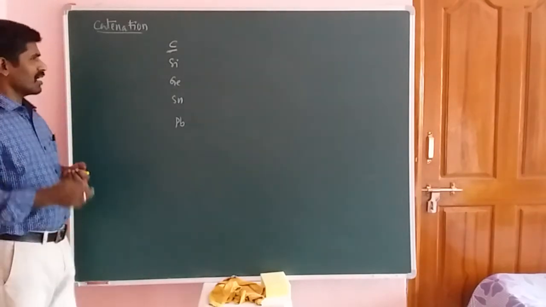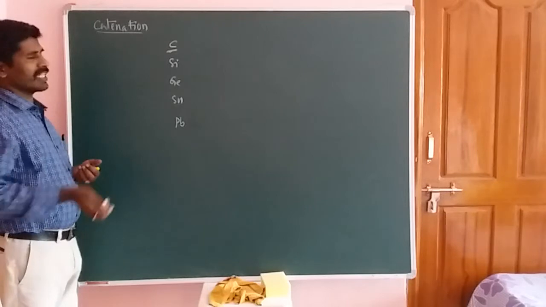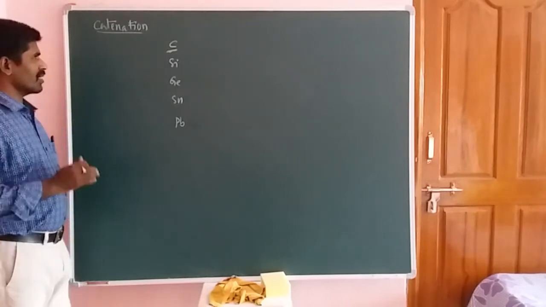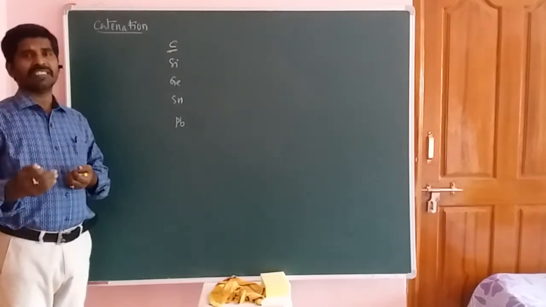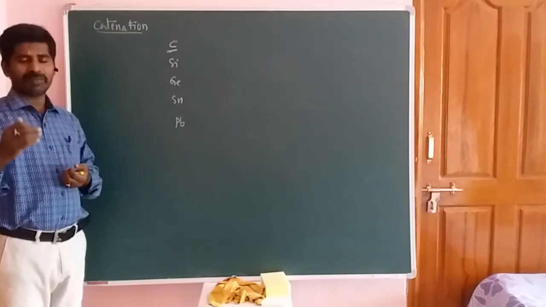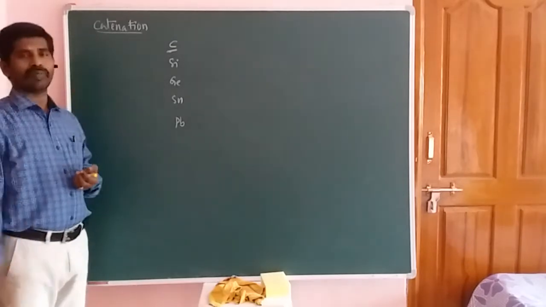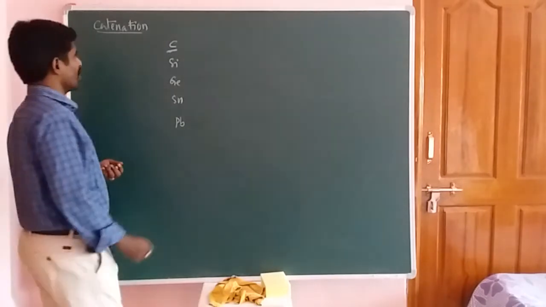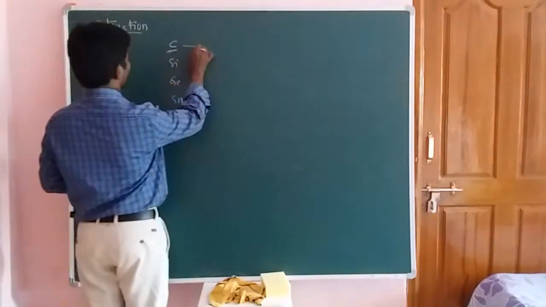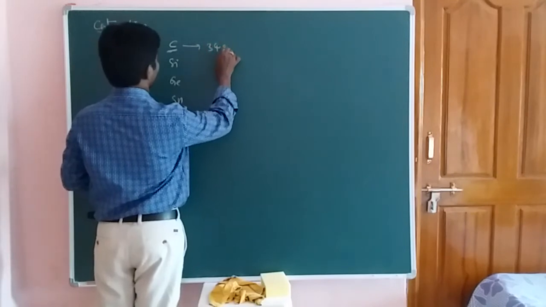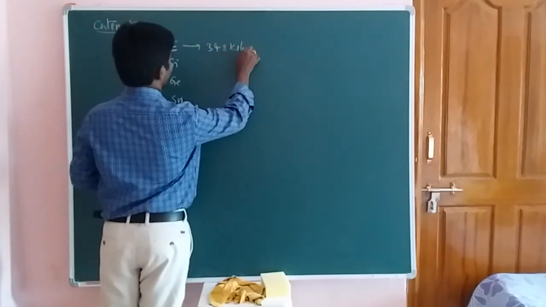What is the reason? Carbon has the more catenation tendency because the bond dissociation energy of carbon is very high. So that's why it has the more catenation property. Okay, students. The bond dissociation energy of carbon is 348 kilojoule per mole.